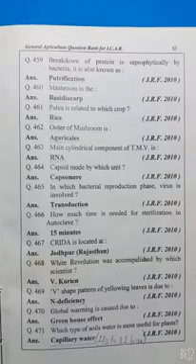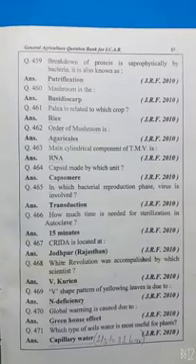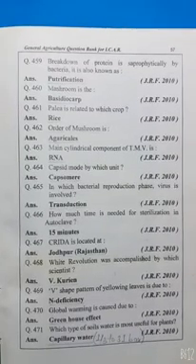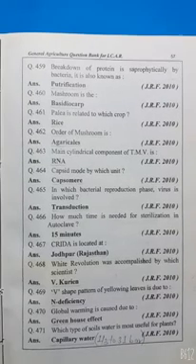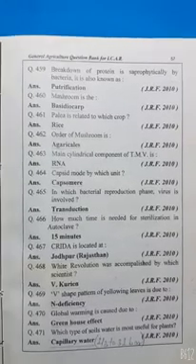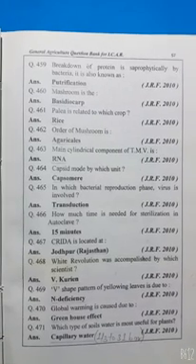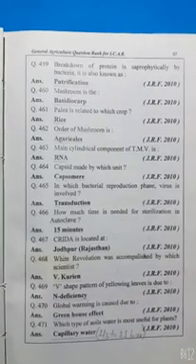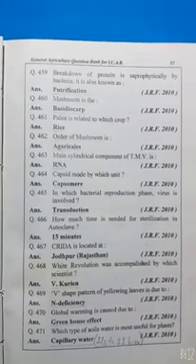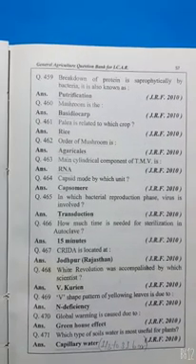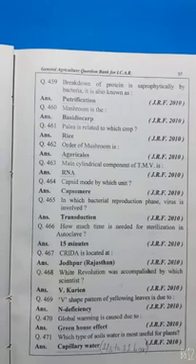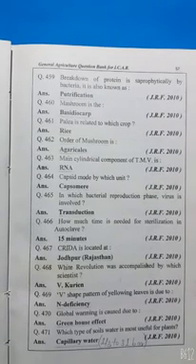Main cylindrical component of TMV is RNA. Capsid is made by which unit? Capsomeres. In which bacterial reproduction phase is the virus involved? Transduction. How much time is needed for sterilization in autoclave? 15 minutes. CRIDA is located at Hyderabad, Telangana.